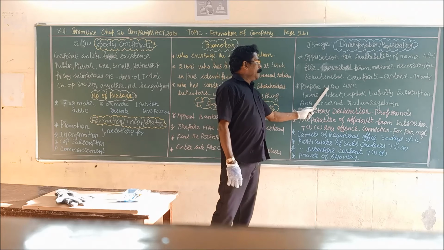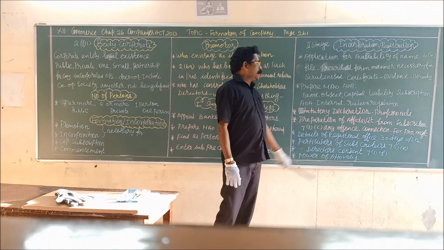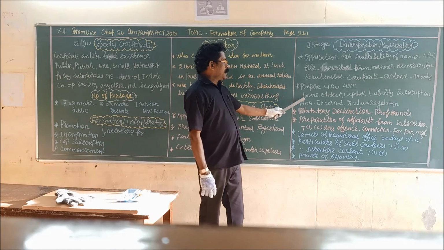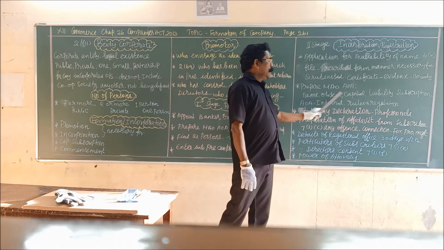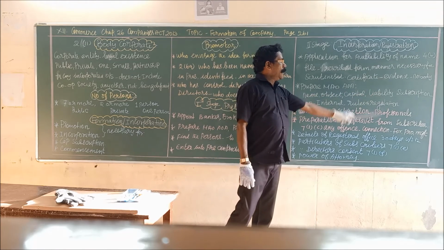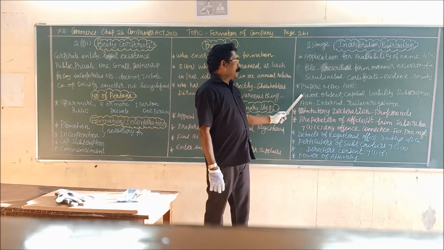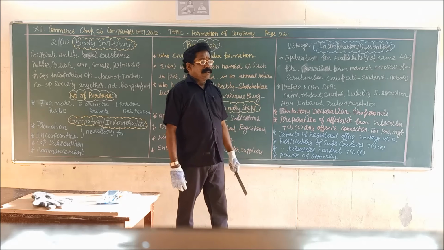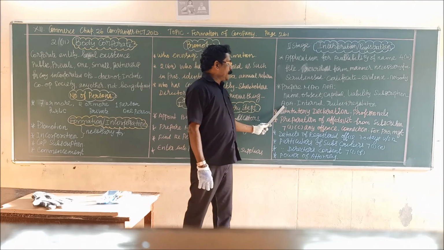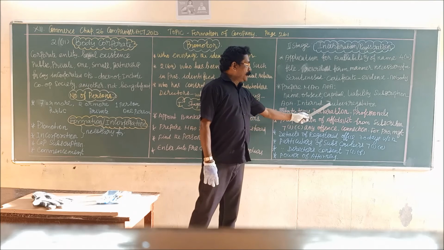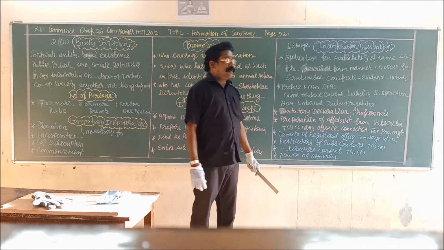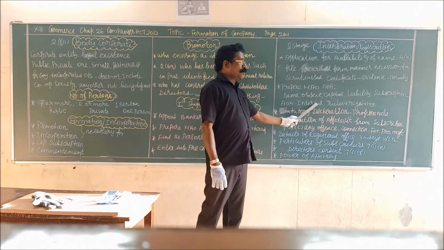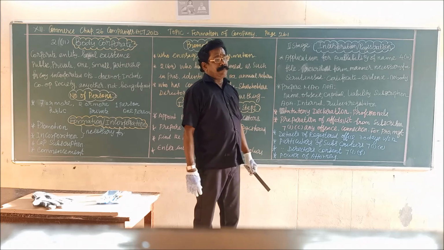Then, prepare the memorandum of association and the articles of association. The memorandum of association is a charter document which includes the name clause, object clause, capital clause, liability clause, and the subscription clause. These clauses are included in the memorandum of association, which is needed for the public. And the articles of association, as I already told you, include the rules and regulations of the internal management of the company. So these are the two important documents of each and every public limited company.